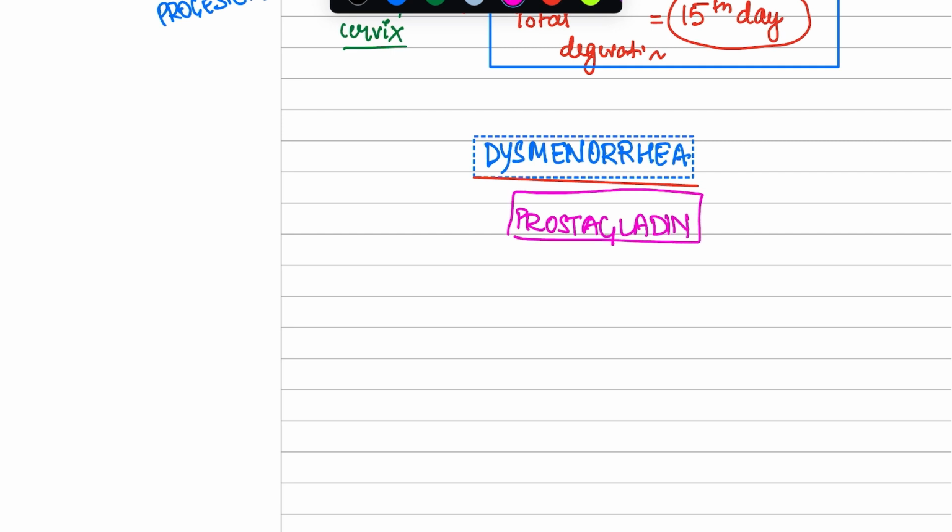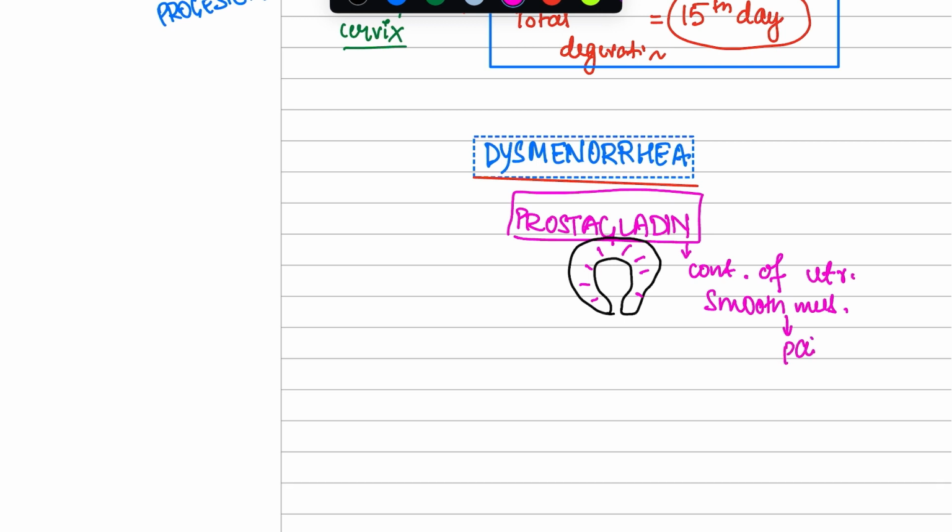Now what this prostaglandin does is, this is our uterus. Okay, this is our uterus. I did not get the hang of drawing it. So this is our uterus. This prostaglandin does the contraction of the uterine smooth muscles. Now what happens next? So when there is the contraction, this will cause pain, right?